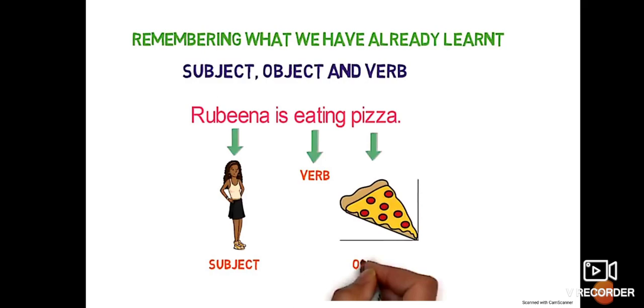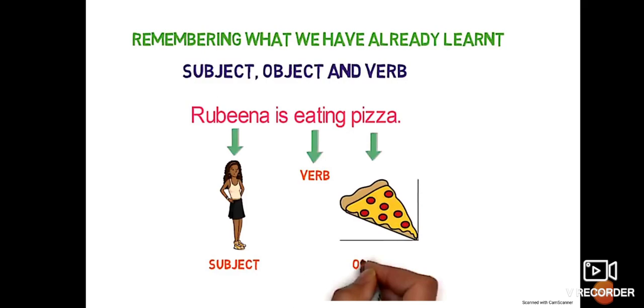Rubina is eating, right? So eating is a verb here. It is showing an action which is carried out by Rubina. Am I right? Yes. So Rubina is eating. So what is she eating? What is Rubina eating? Rubina is eating pizza.